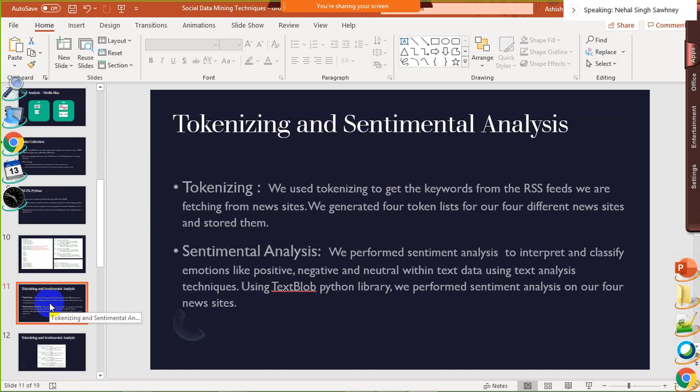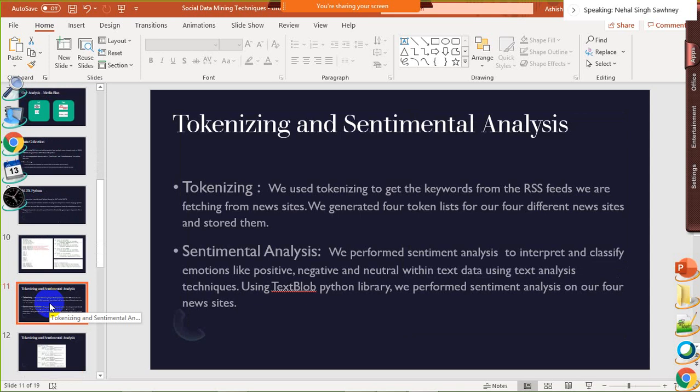Now next slide. We have used word tokenize from NLTK tokenize, and it is an easy method, and we have generated tokens for each article and stored them in separate lists.